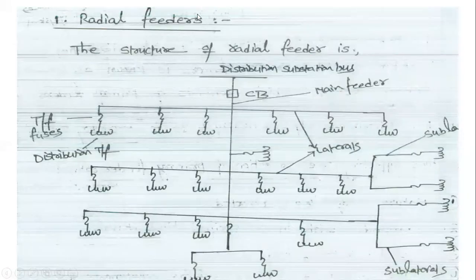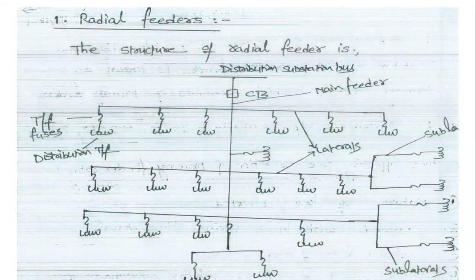This is the radial type of distribution feeder. Here we have only one input, and all the laterals and loads are connected along that line.